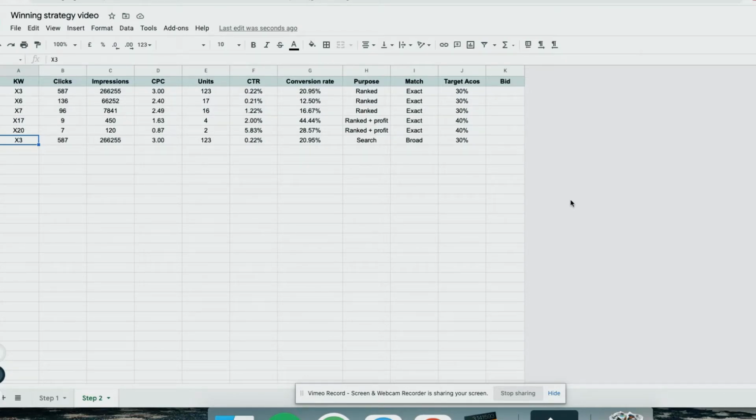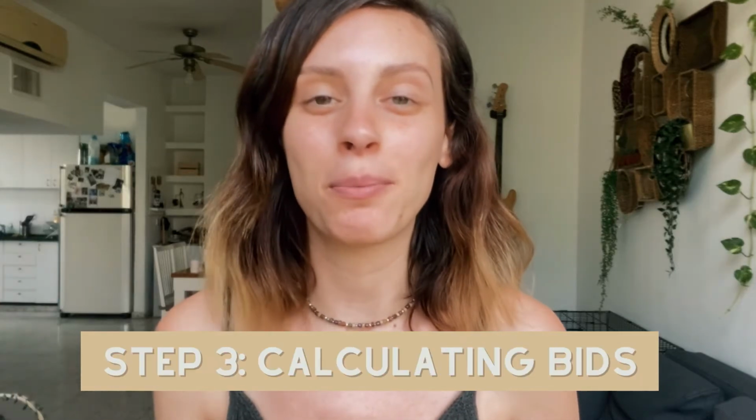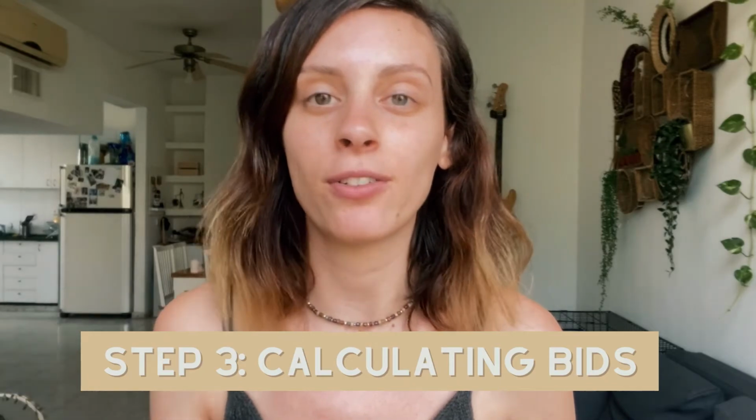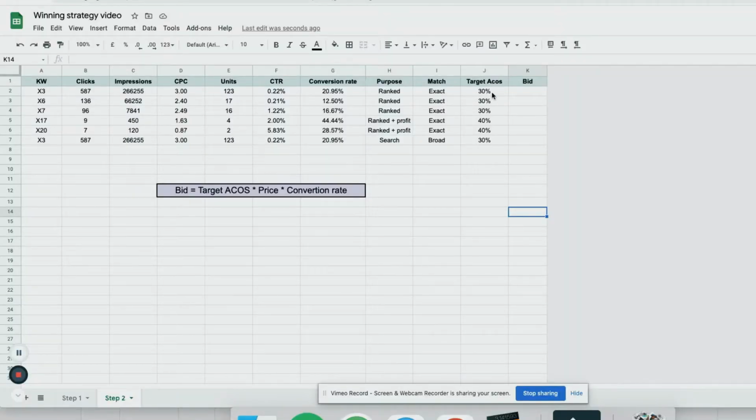So I have a purpose for each campaign. I decided my match type and my target ACOS, and next step I'm going to decide my bid. Okay, step number 3 was to calculate the bid of each single keyword based on its conversion rate. So I'll show you. Okay, now that we have our target ACOS, we are going to calculate our bid. So for that, I'm using this equation: bid equals target ACOS multiplied by price multiplied by conversion rate.